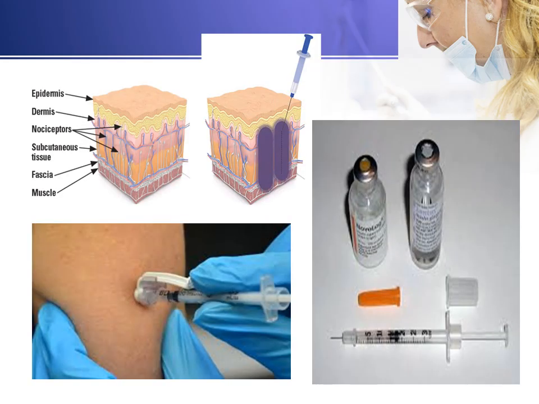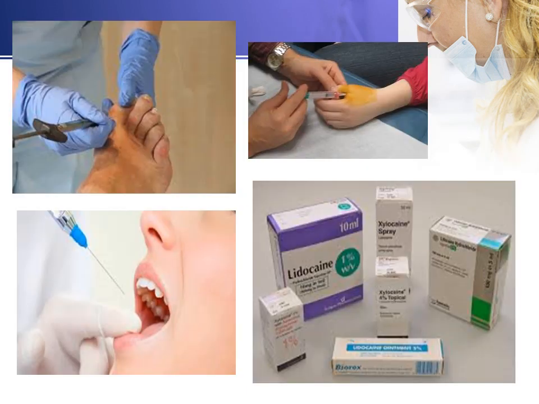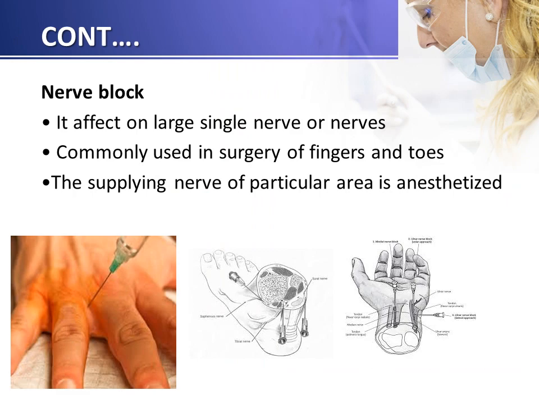You can see in a figure, subcutaneously and intradermally local infiltration is given to the patient. Then like a minor surgery, dental surgery, then for the dressings, okay, then for the minor lesions we can give a local infiltration, that is the local anesthesia to a patient. Now nerve block, it affects a large single nerve or nerves, commonly used in surgery of fingers and toes. The supplying nerve of a particular area is anesthetized.